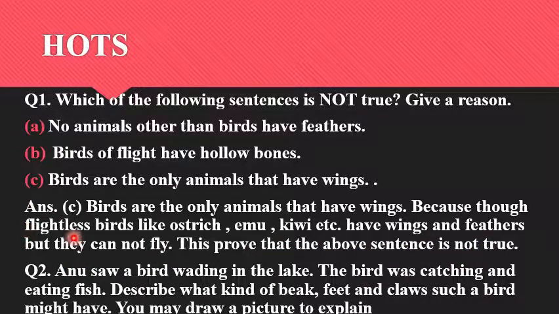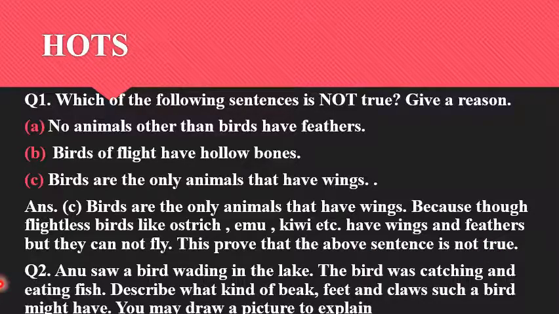Understood all of you? Let's see the answer once again. Birds are the only animals that have wings. This sentence is not true. Why? Because though flightless birds like ostrich, emu, kiwi, etc. have wings and feathers, yet they cannot fly. This proves that the above sentence is not true.